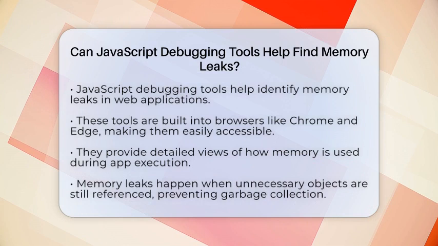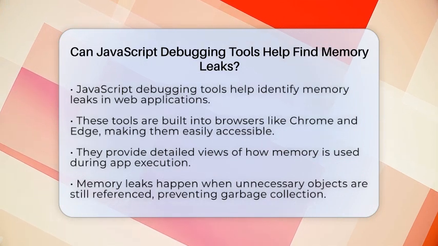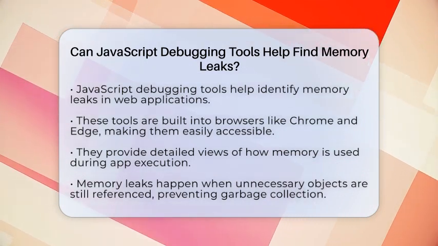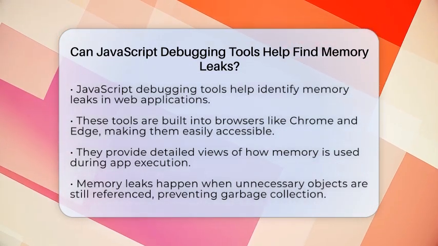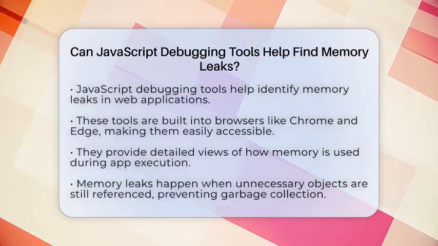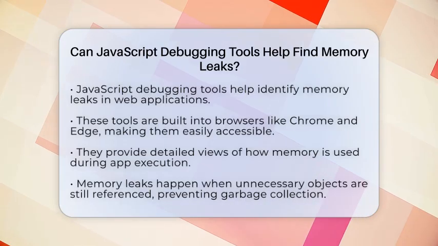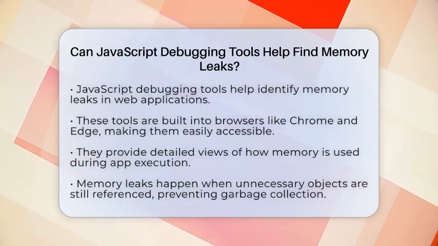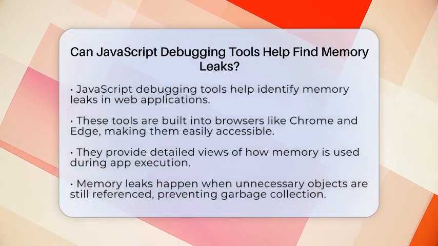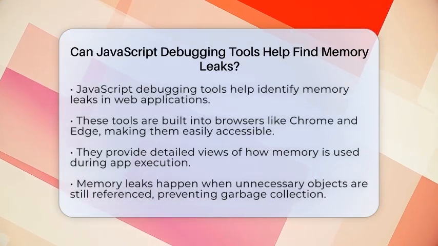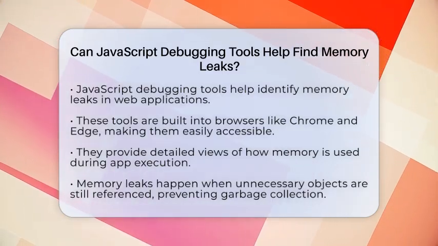They are like a detective's toolkit, helping you see what's happening inside your code. These tools are built into browsers like Google Chrome and Microsoft Edge, and they are essential for web developers. They give detailed views of how memory is used during your app's run. For example, they show which objects are taking up space and how long they stay in memory.